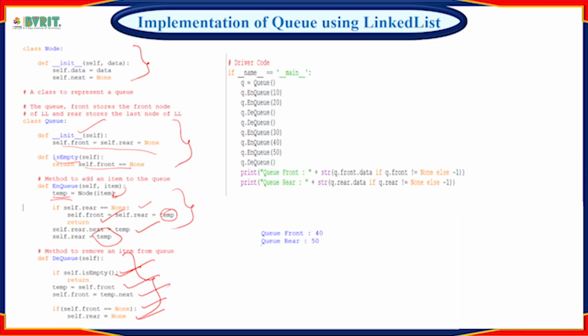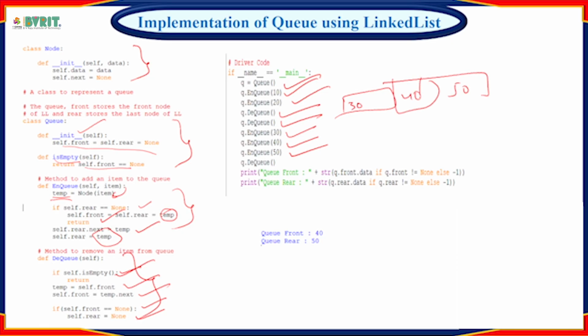Okay, coming to the driver code, first we create the queue. After creating the queue, we insert the values 10 and 20 by using the enqueue operation. Next, from the queue, we can perform the delete, or remove the elements, by using dequeue. So here the queue is empty, there are no values in that queue. After that, we insert 30, 40, 50.